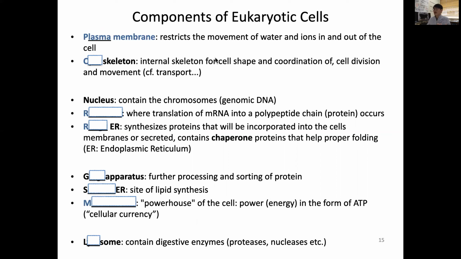And our eukaryotic cells have kind of dynamic bones inside, an internal skeleton, which keeps the cell shape or changes the shape and coordinates cell division and movement or transport of organelles inside, that we call the cytoskeleton. Cyto means cell.